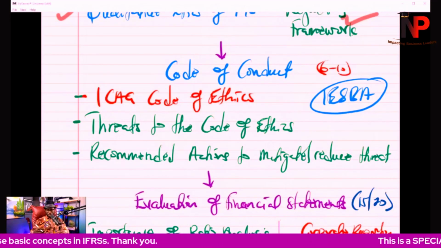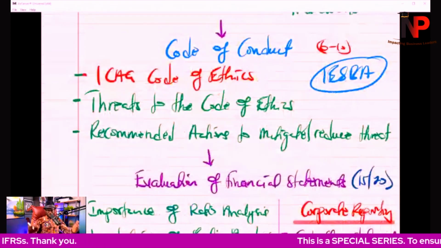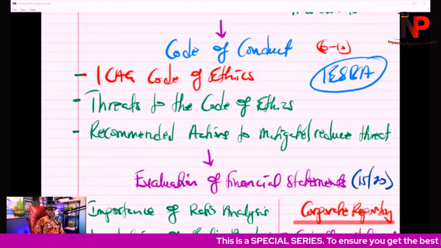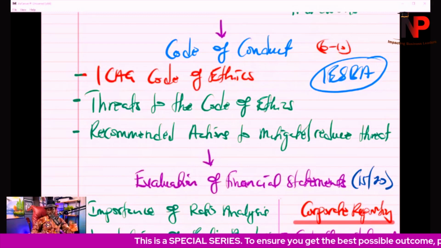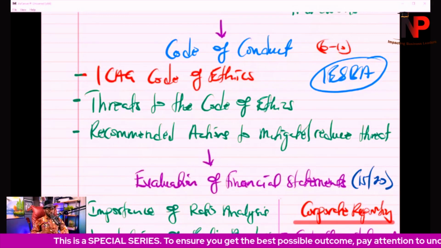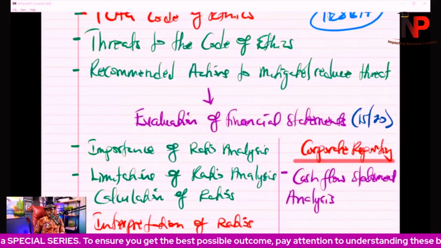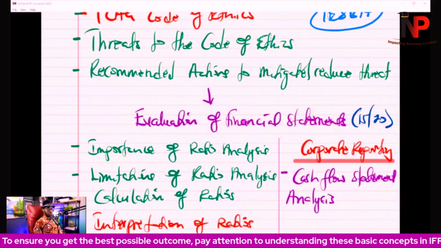Then we'll look at the threats to the code of ethics, and then recommended actions to mitigate or reduce these threats. So that is the second part of the syllabus that we need to understand. And then we come to evaluation of financial statements.